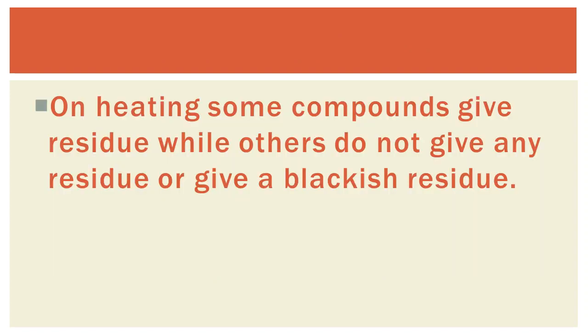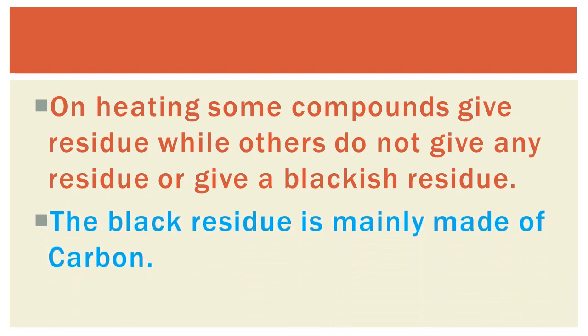On heating, some compounds give a residue while others do not give any residue, or give a blackish residue. That means after heating the compound, some compounds give a residue, a blackish colored powder, and some compounds do not. The black residue which remains after the heating of a compound is mainly made up of carbon.